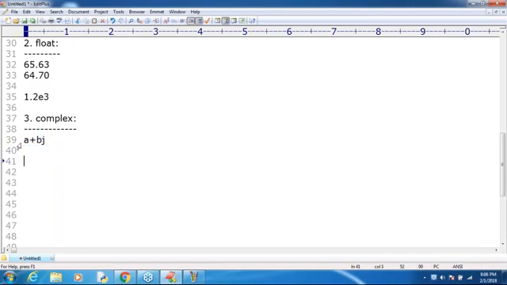Next, 10 plus 20j is perfectly allowed. 10.5 plus 23.4j is also perfectly valid. So a and b, the real part and the imaginary part, can be either int values or floating point values. No problem at all. Make sure you are aware of this.